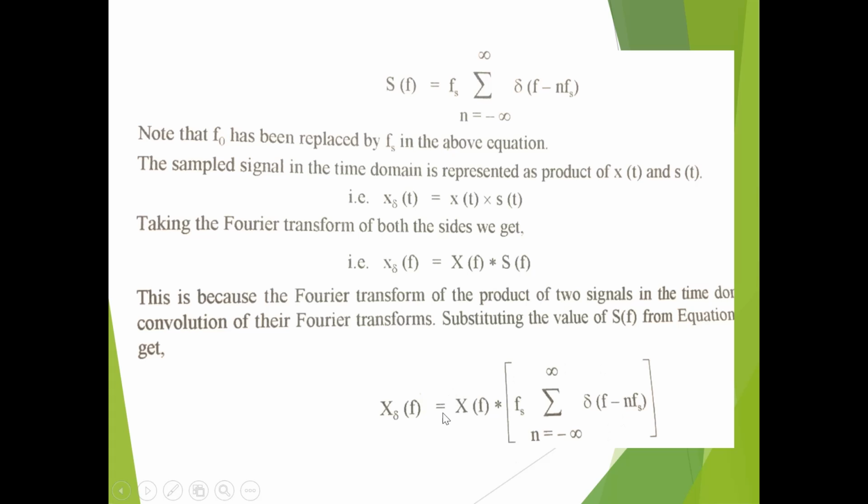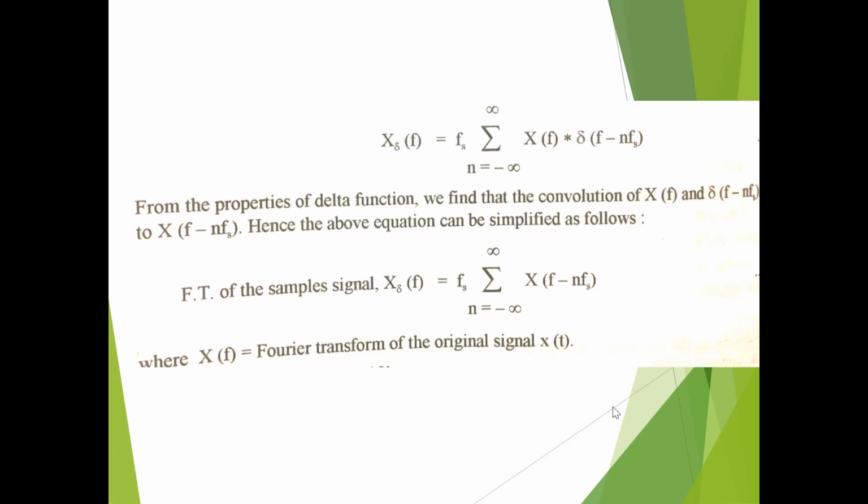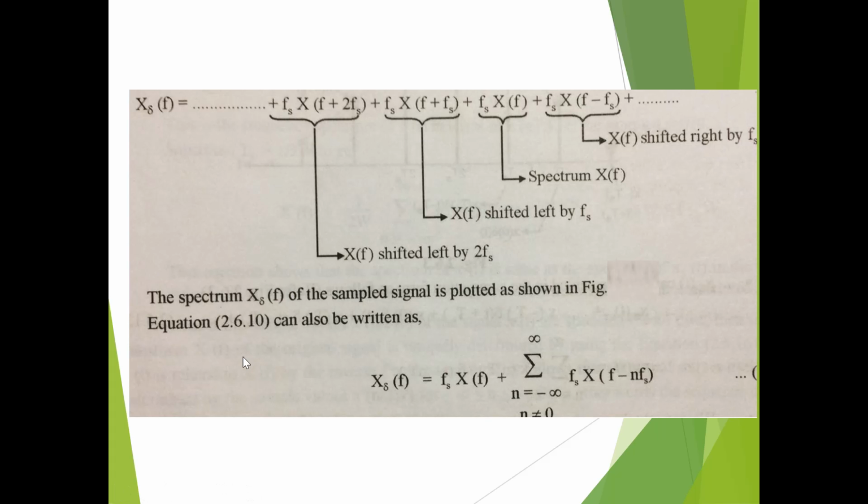So finally you will be getting this equation: x del of f is equal to x of f, and we can replace S of f over here. So we will be getting this equation: fs summation of n from minus infinity to infinity del of f minus n fs. So this is the equation. Now we can modify this also, that is x of f convolved with del of f minus n fs. So the Fourier transform of the sampled signal is x del of f is equal to fs summation from minus infinity to infinity x of f minus n fs, and this x of f is the Fourier transform of the original signal.